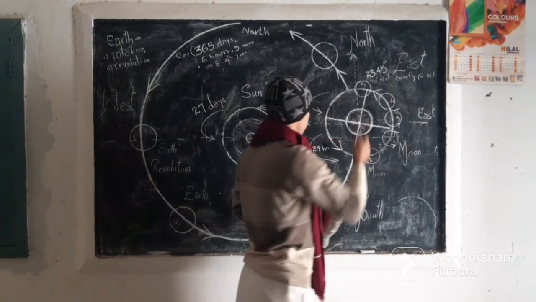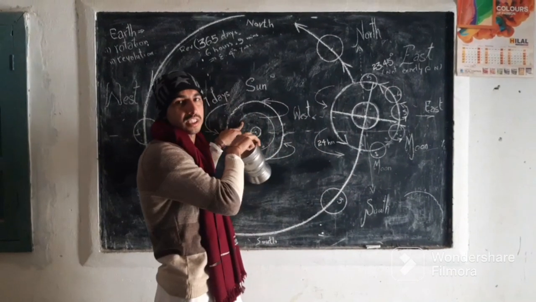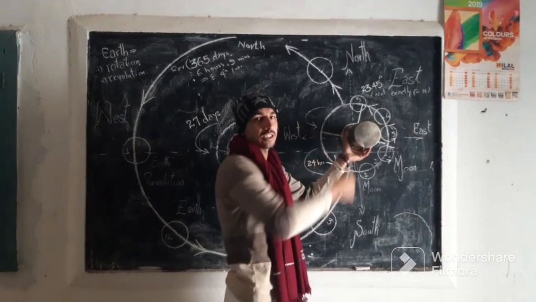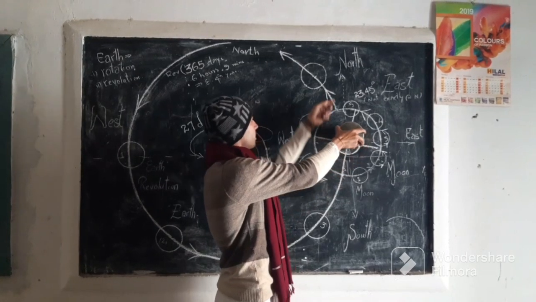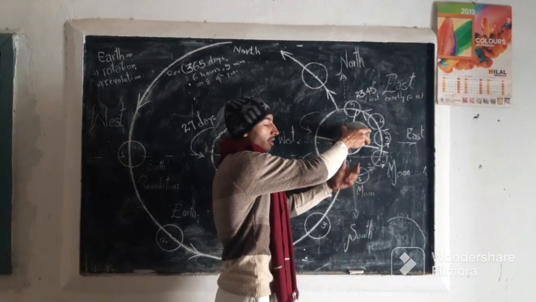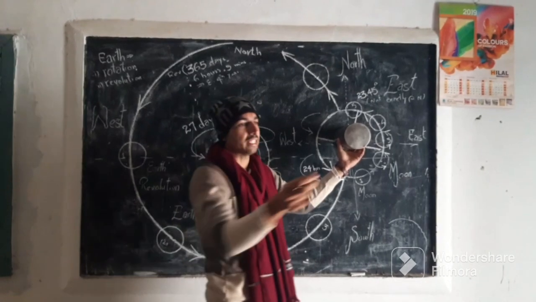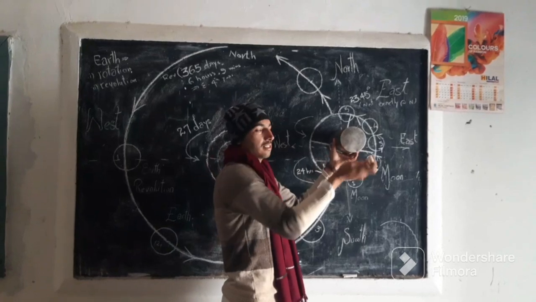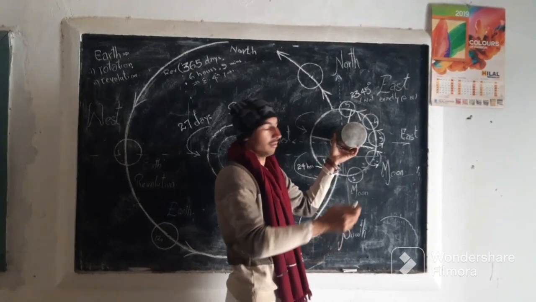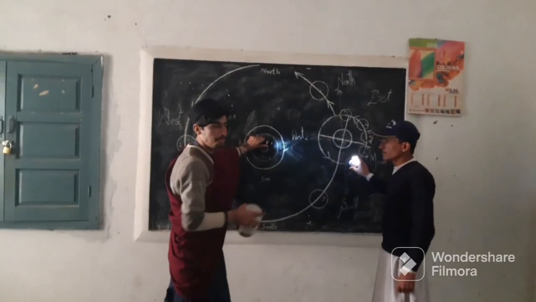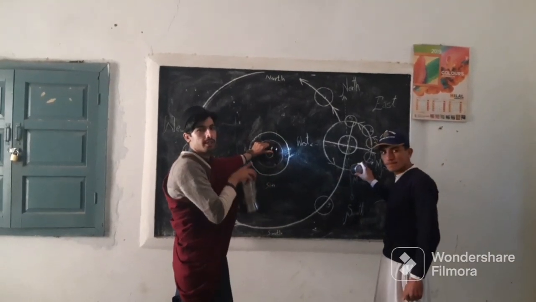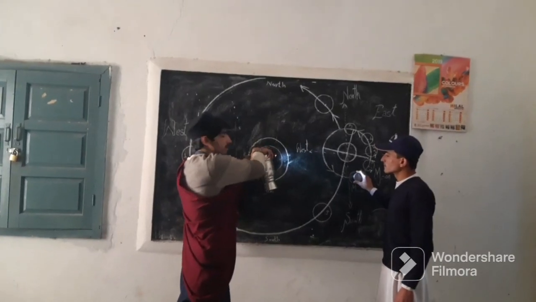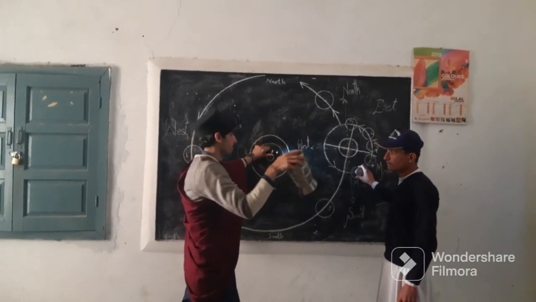Now for more illustration I will confine myself to this system. This is the sun, which is giving energy and light to the whole solar system. This is the earth, which is rotating on its own axis, and it is also revolving around the sun. As I explained earlier, I will take a glass as an example of the moon. The full moon is smaller than the size of this jug. We all know the primary source of light and energy is the sun, and it gives energy to the whole solar system.